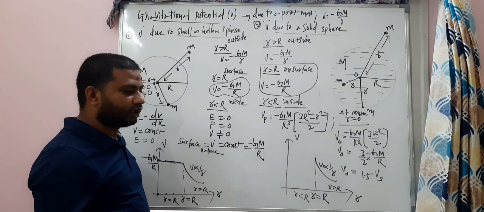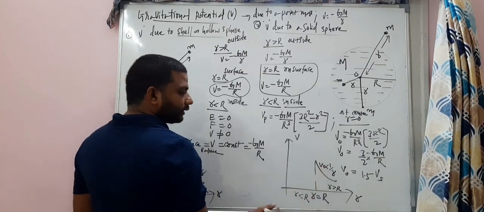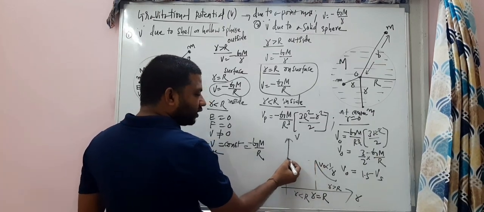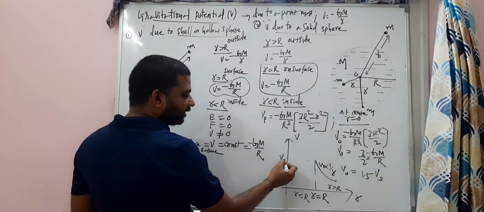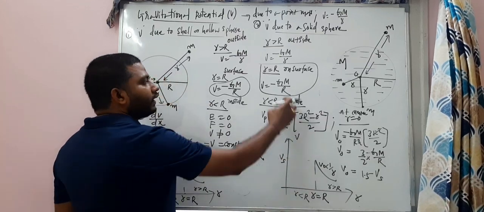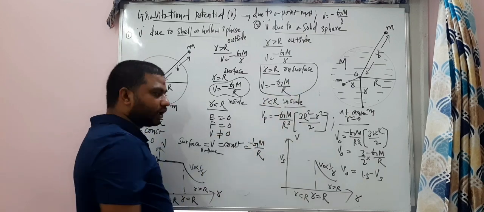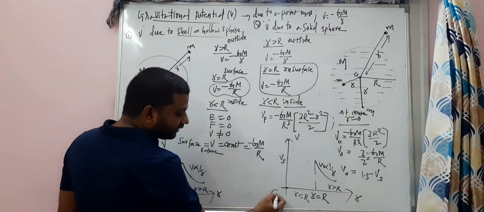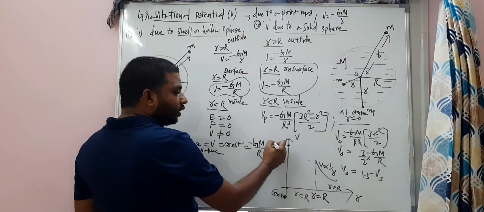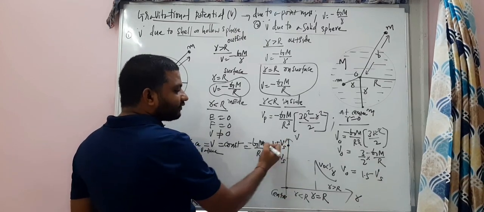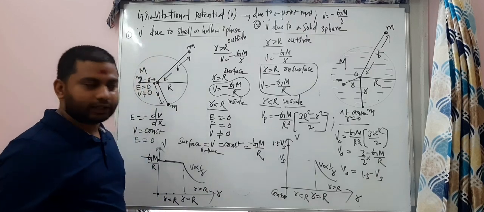Here an important point, my dear students. So this is the surface, whose value is Vs. You know what is that Vs? Minus GM by R. Okay. At the center, this is the center, here 1.5 times of surface value is the potential.